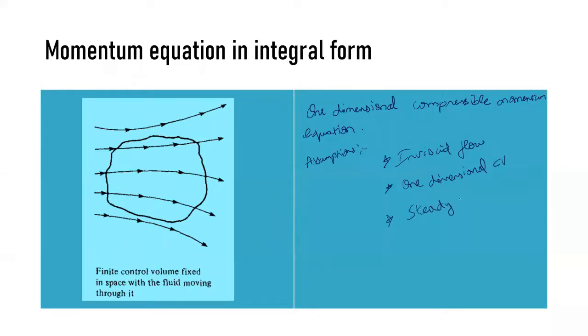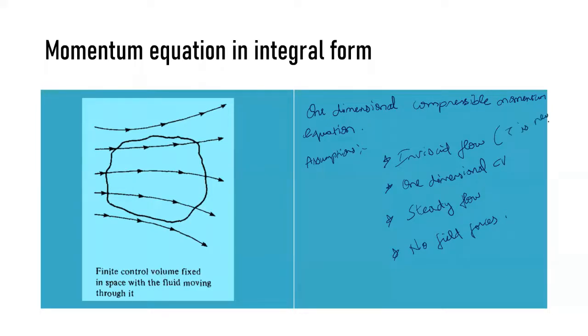So there are two important assumptions, inviscid and steady flow, and then no field forces. Field forces means electrostatic forces, electromotive forces or gravitational forces. We have only a single force, the pressure force, and we are not going to consider the shear force, since the flow is inviscid.